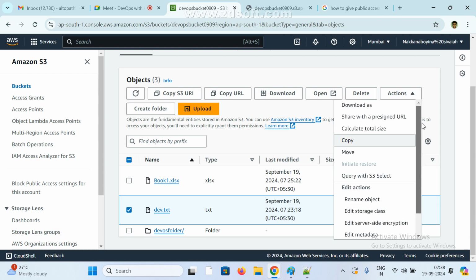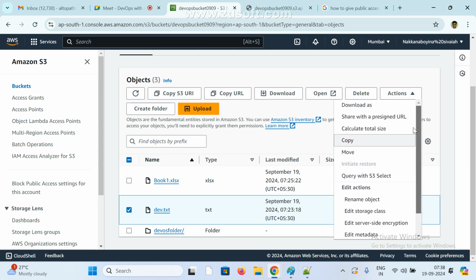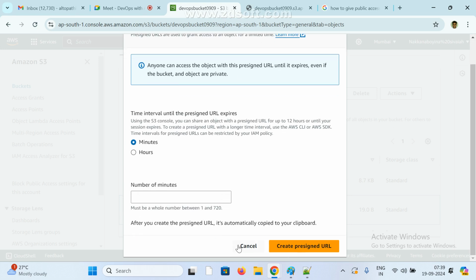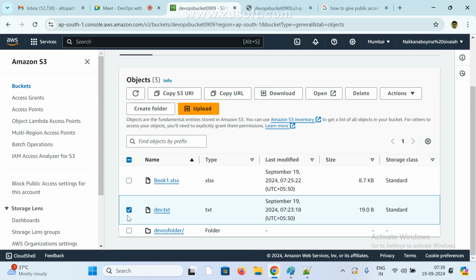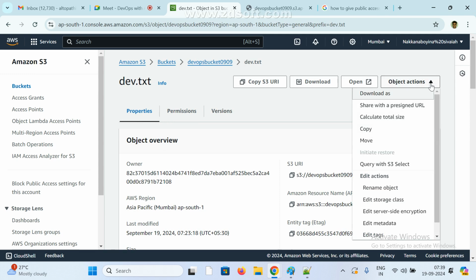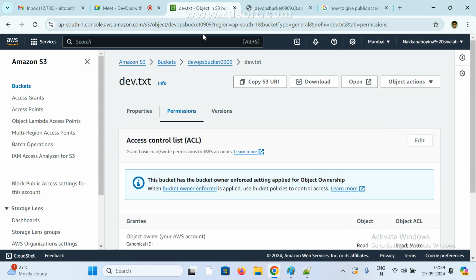Access. Here they are only telling read, edit, storage, service, metadata, tags. This is the pre-signed URL, not this one. This is a pre-signed URL. Okay, click on here. Go to object action. Where is public action? No public. Permissions. Let me come to here.